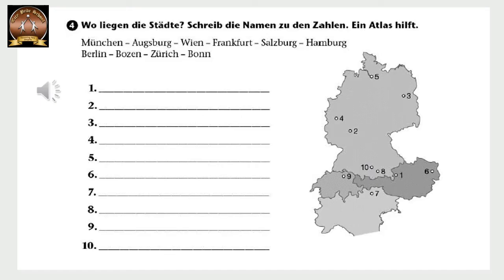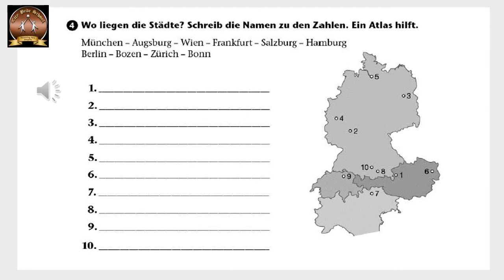Now on this basis, we have some exercises in the Arbeitsbuch. Arbeitsbuch Übung 4. Wo liegen die Städte? Schreib die Namen zu den Zahlen. Ein Atlas hilft. Where do these cities lie? Write the names to the numbers.